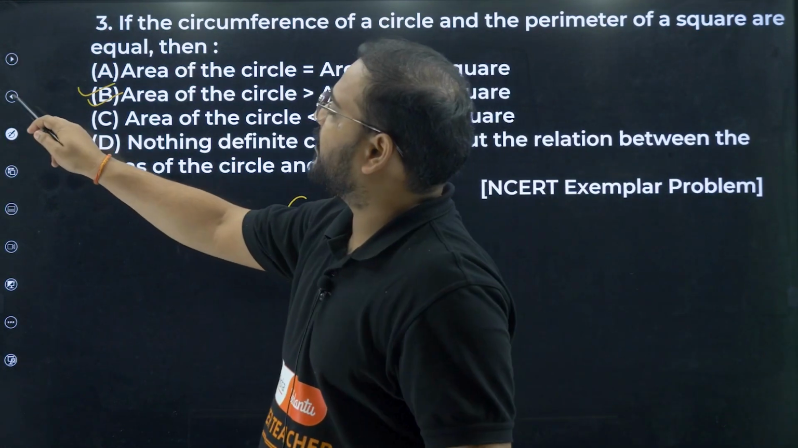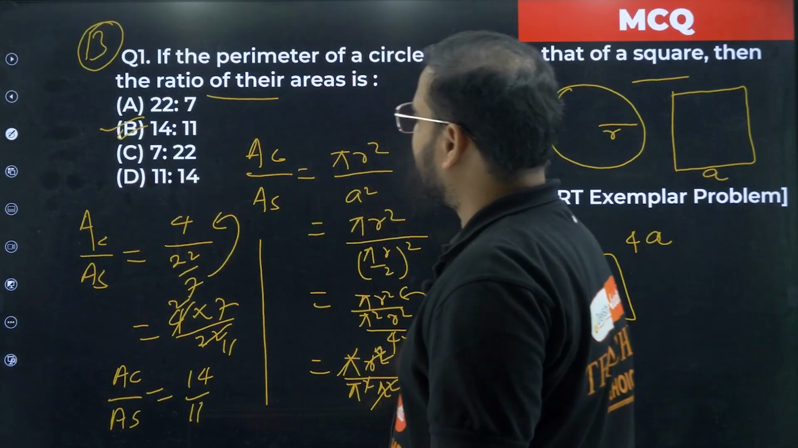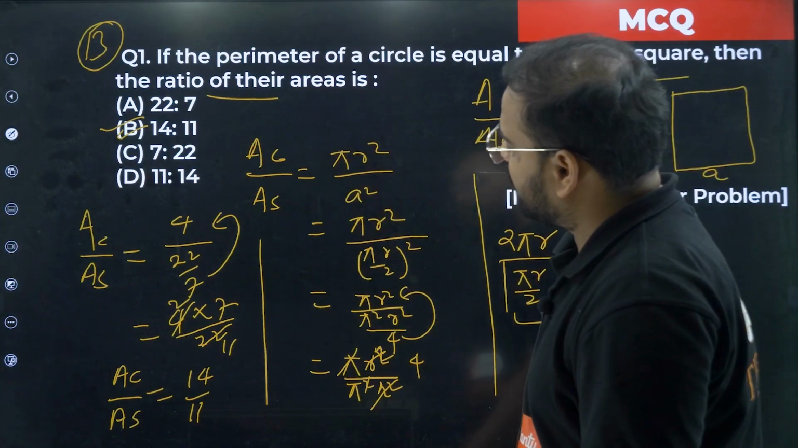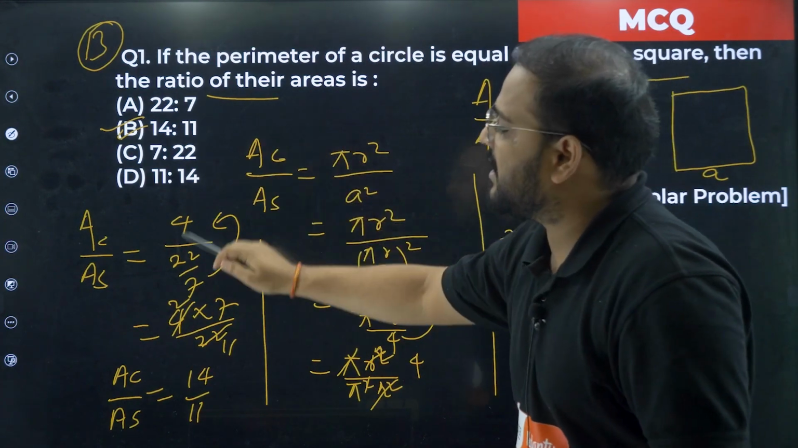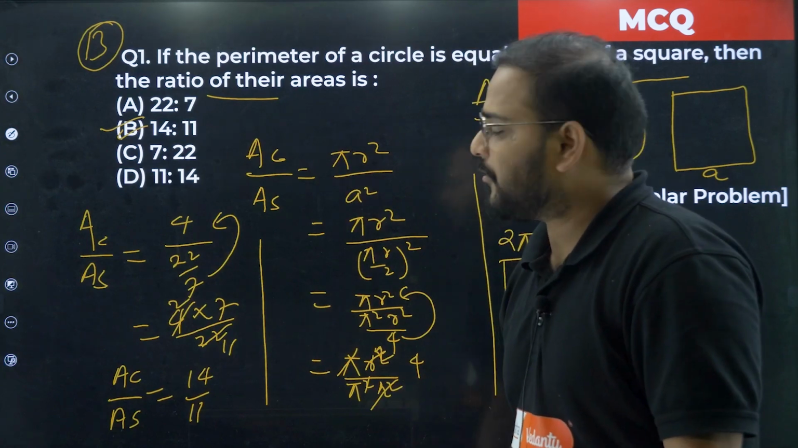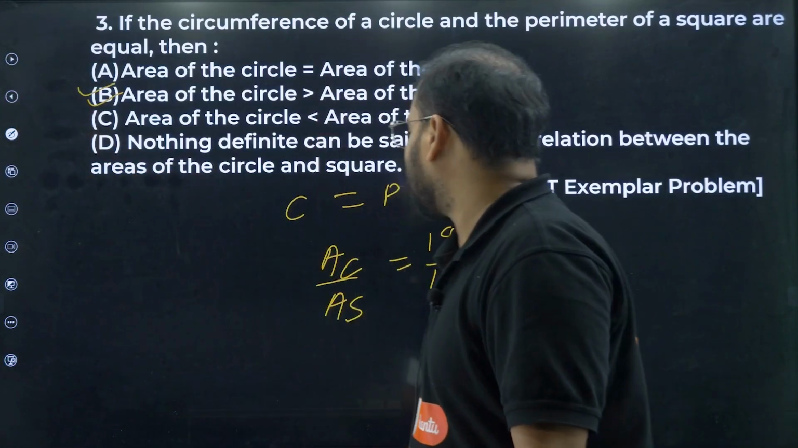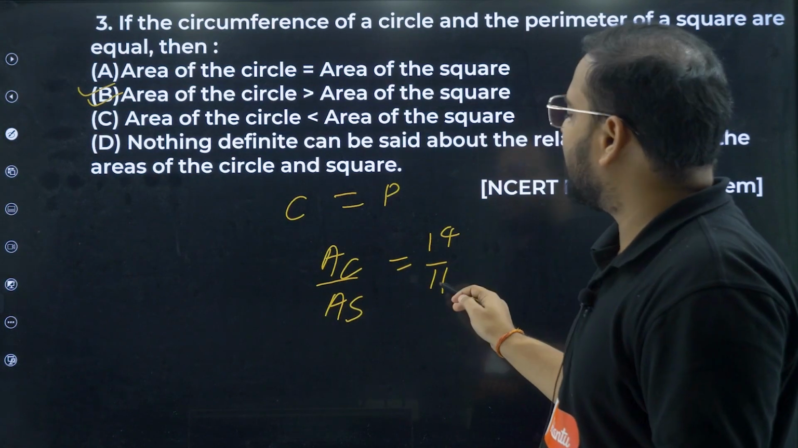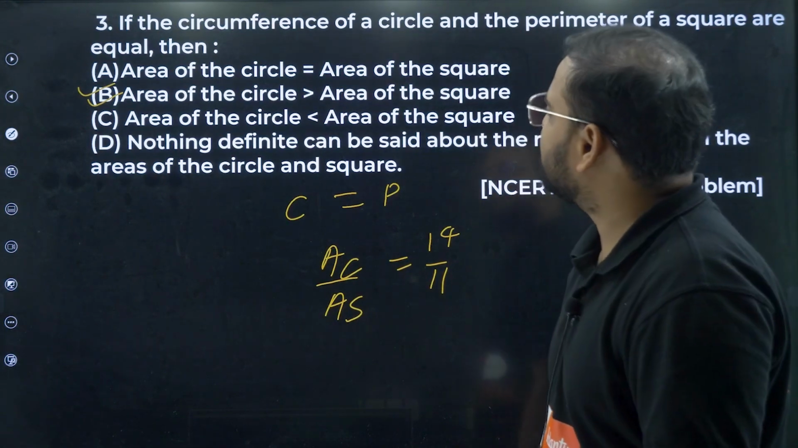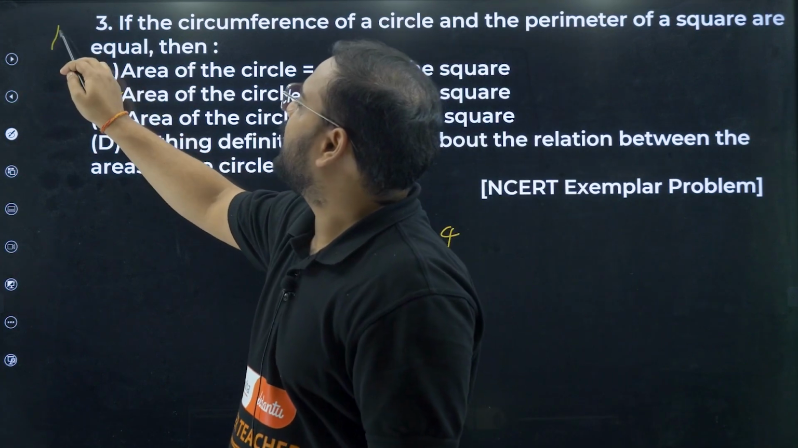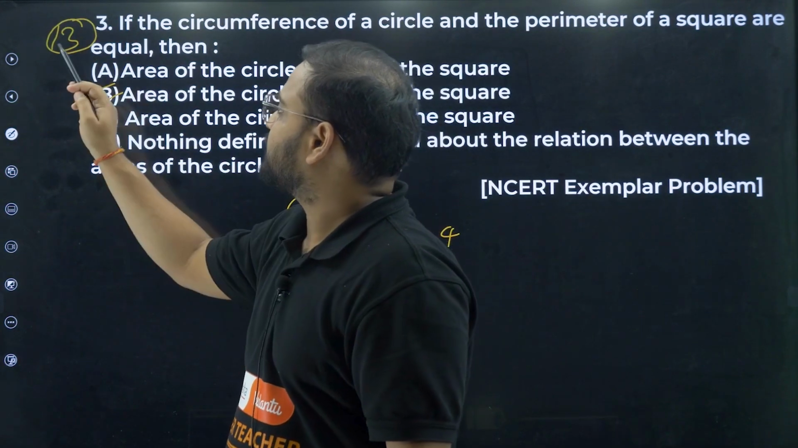How come? Please check here, question number 1. Perimeter of a circle is equal to that of a square. After this result, we got the ratio of the area AC by AS as 14 by 11, right? So for that case, it's coming to be 14 by 11, so greater than the area. Hence, the answer is simply that area of circle is greater than area of square. Option B is the most suitable answer.